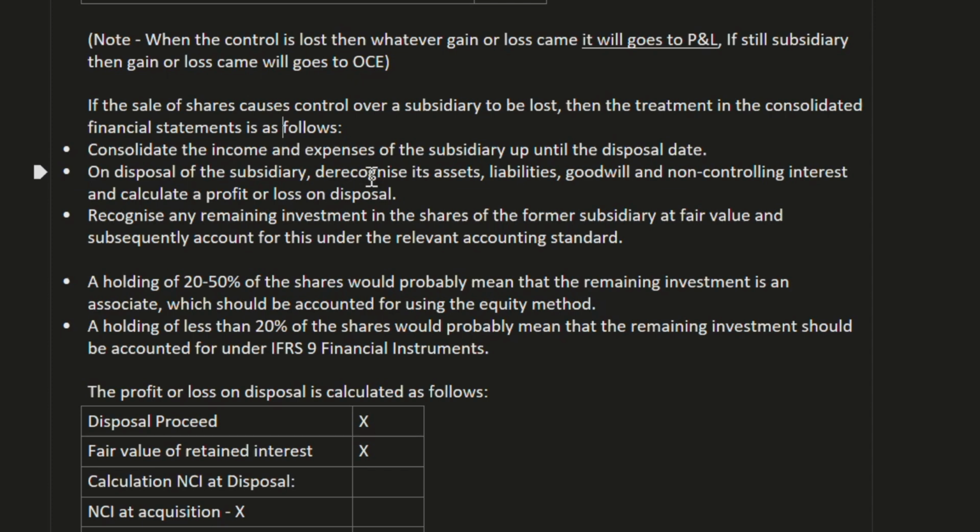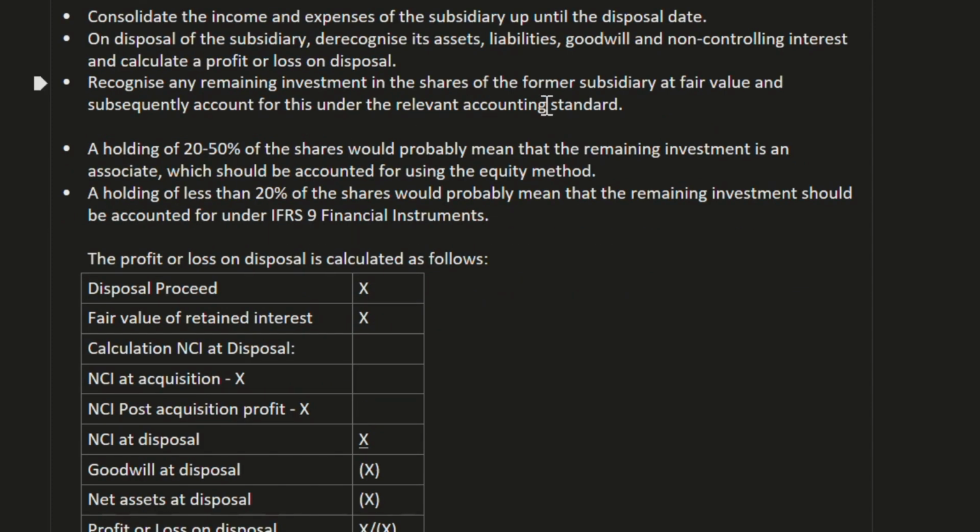On disposal of the subsidiary, derecognize its assets, liabilities, goodwill, and non-controlling interest, and calculate a profit or loss on disposal. Recognize any remaining investment in the shares of the former subsidiary at fair value and subsequently account for it under the relevant accounting standard. For whatever remaining investment we have in the subsidiary, for example we are left with 30%, in this scenario what are we going to do? We are going to apply equity accounting.